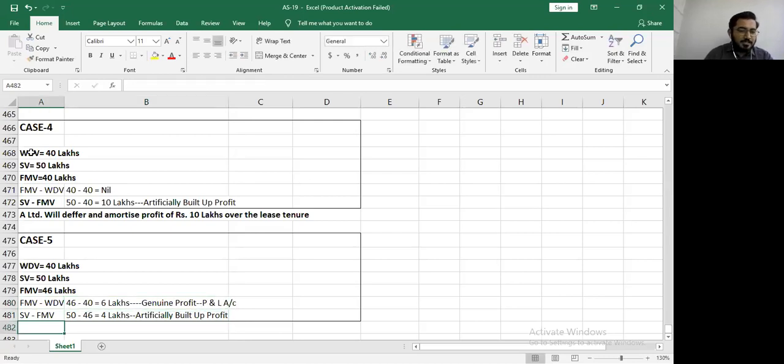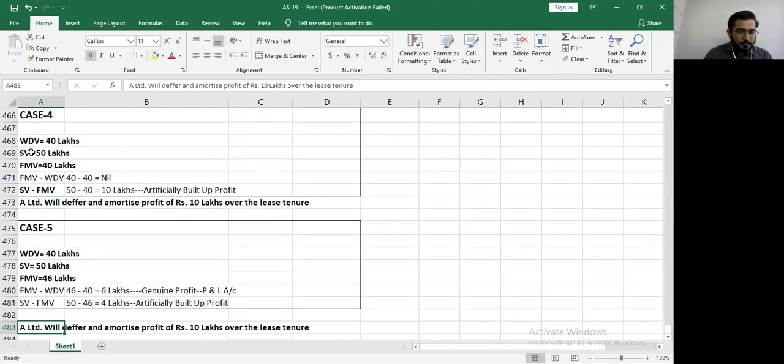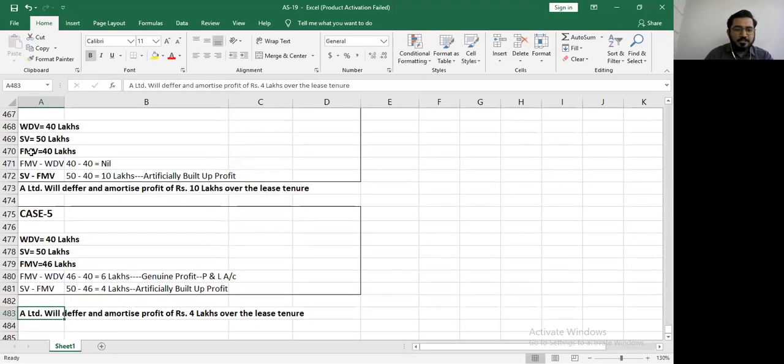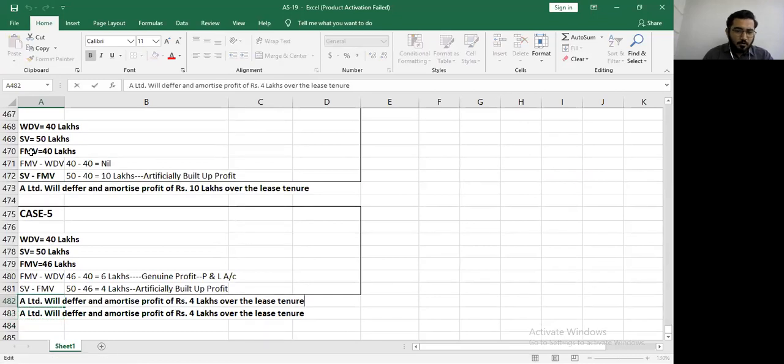Just help me out with the last sentence. So A Limited will defer and amortize the profit of 4 lakhs. Over what? Over the useful life of the asset? No, over the lease tenure. And A Limited will record the profit of rupees 6 lakhs immediately in the profit and loss account. Is it not loss in this question? No, sir, it is profit because fair market value is higher than the WDV. Immediately in the books. I have one question and then I think I am sorted.